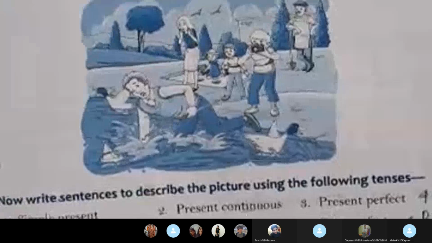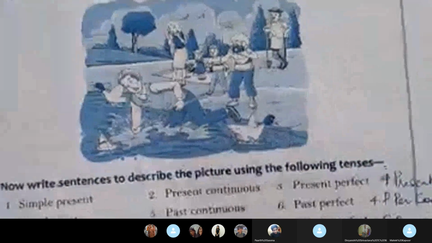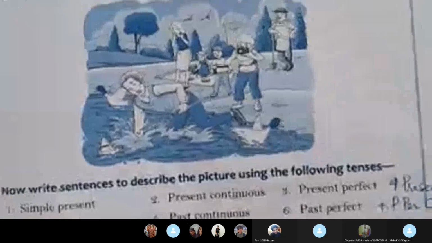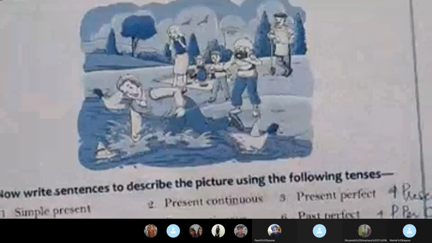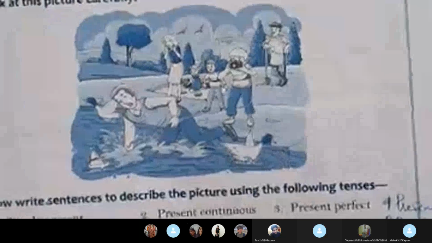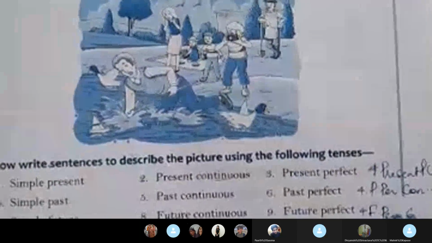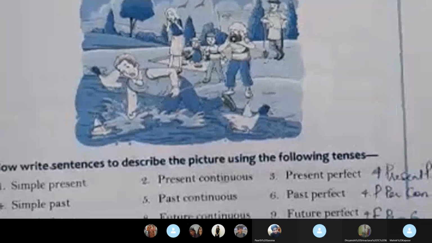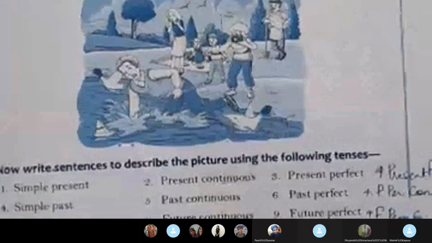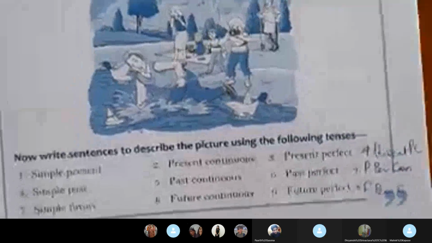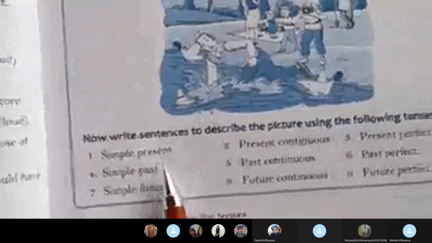That means I'm still doing that. Past continuous. I was eating. मैं खा रही थी. That means in the past the action was a prolonged action, was in progress. And for future, I will be eating. मैं खाऊंगी.